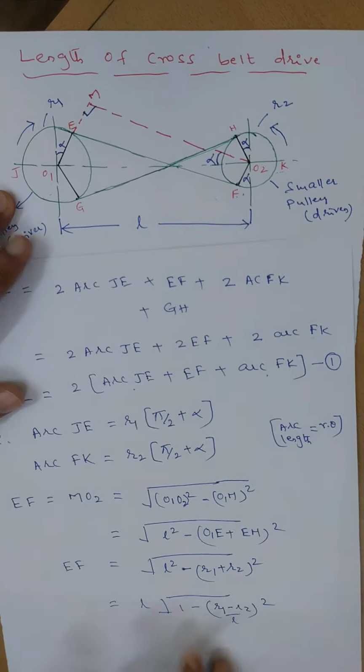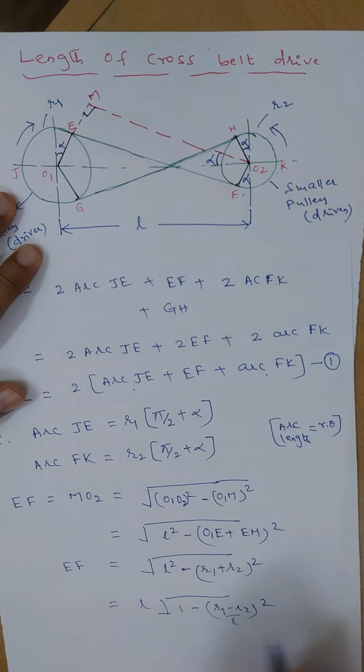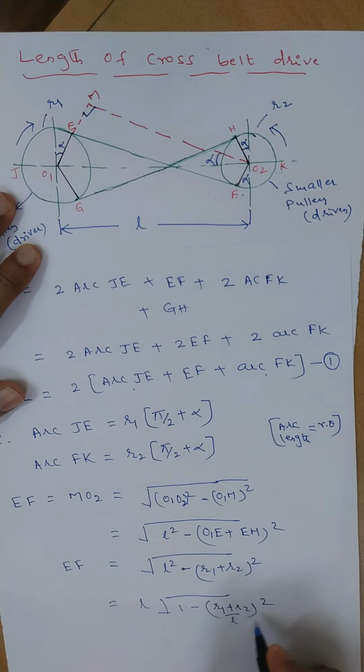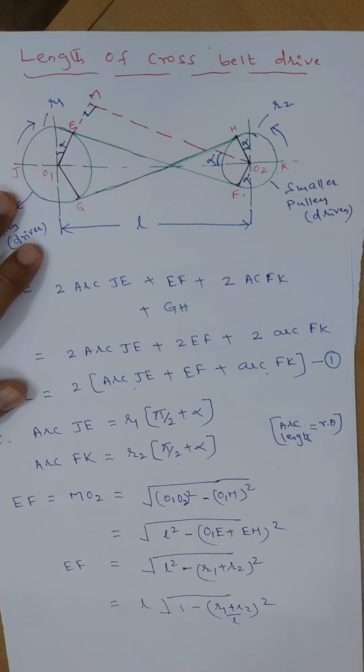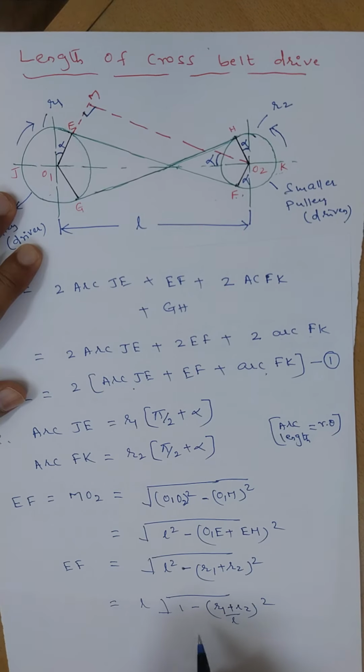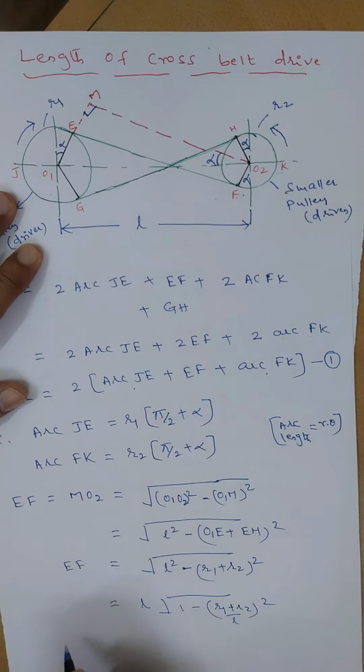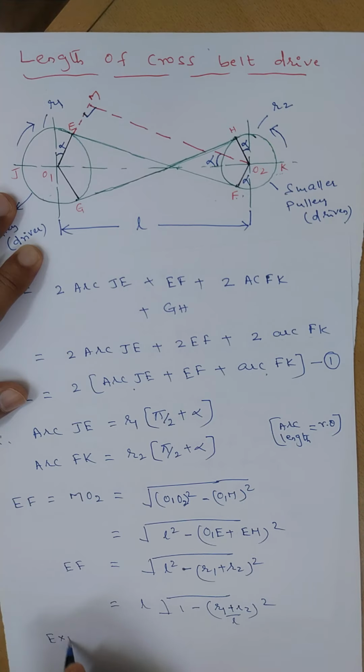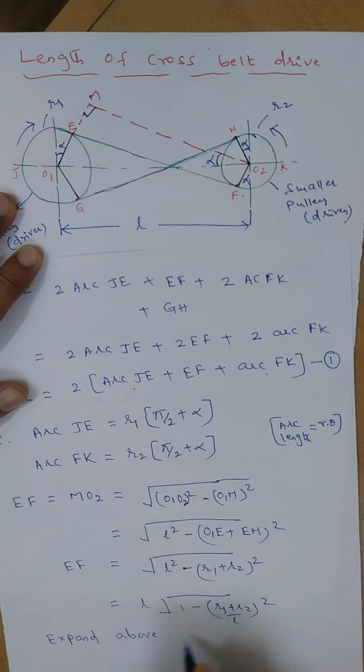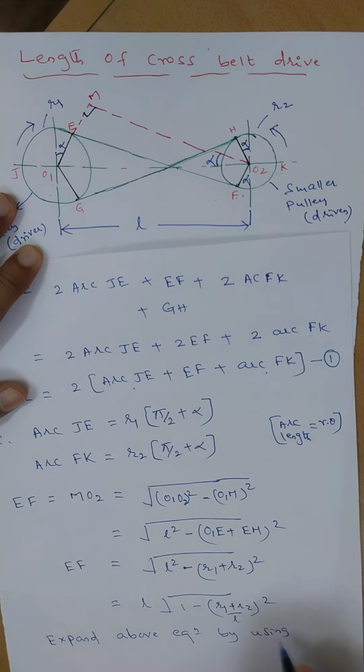Okay, R1 plus R2 divided by L whole square here. Now expand this equation by using the binomial theorem.